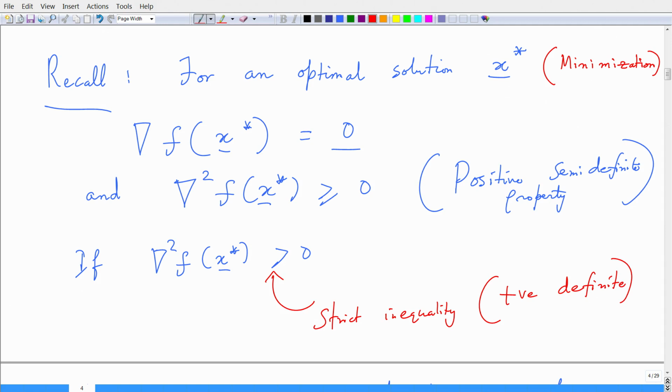So, in the minimization problem, for an optimal solution to exist, these two conditions have to be satisfied. Of course, if you are doing the maximization, this del square f would be less than or equal to 0 and the inequality holds trivially. Okay, so this is what we have from our basic calculus.